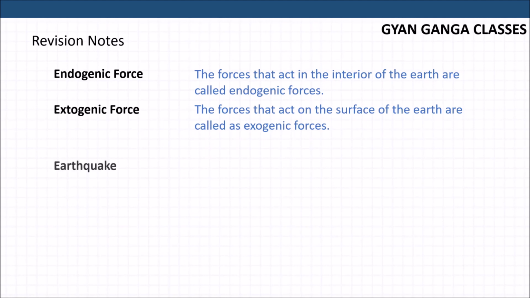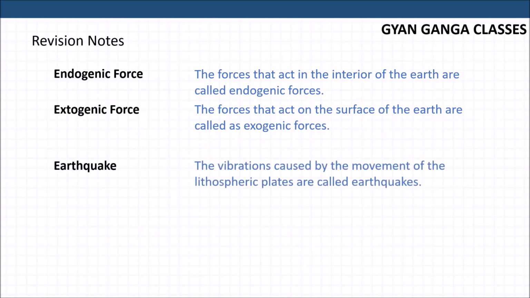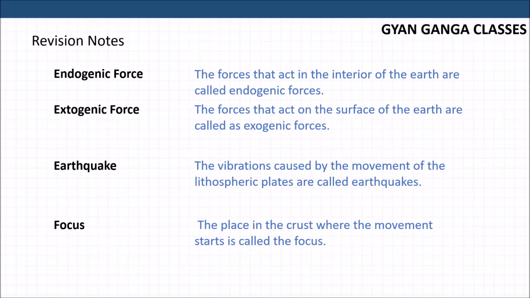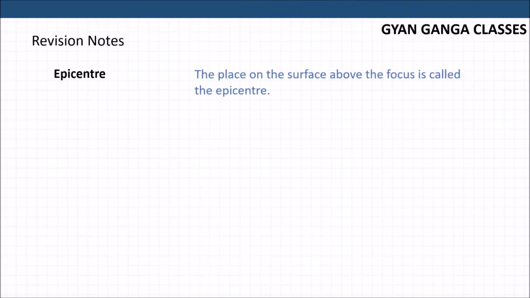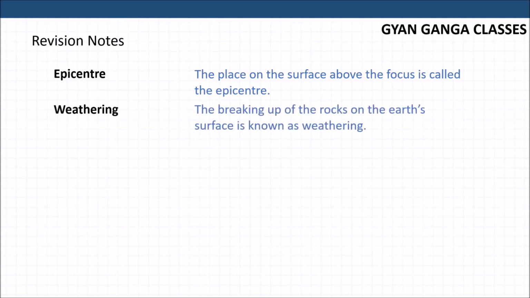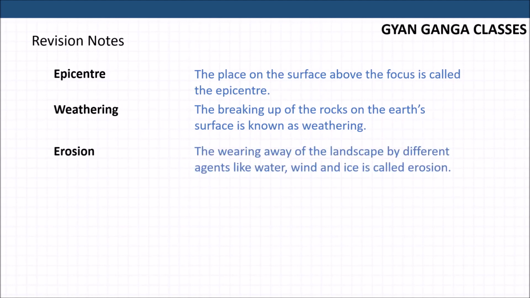On the surface. Earthquake: the vibration that causes the movement of the lithospheric plates is called an earthquake. Focus: the center point below the crust is the focus. Epicenter: the place on the surface above the focus is the epicenter. Weathering: the breaking up of rocks on the earth's surface is called weathering. Erosion: the wearing away of landscape by different agents, water, wind, ice, is called erosion.